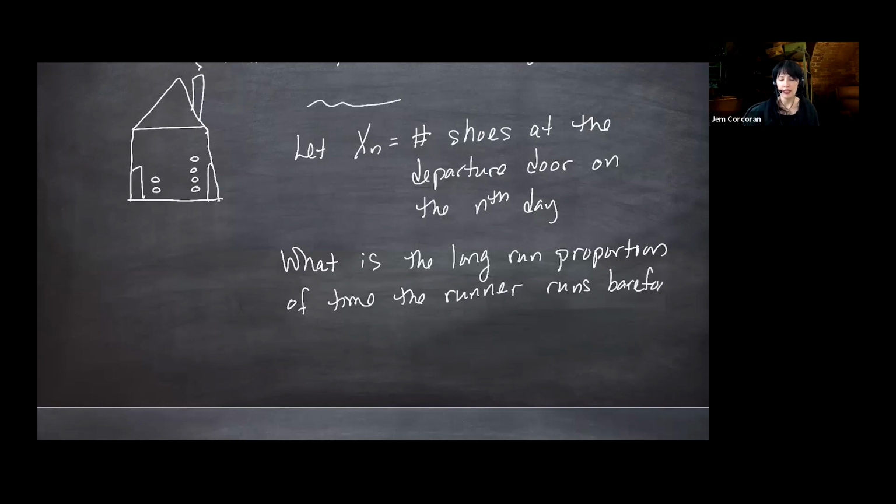So this means if X_n is the number of shoes at the departure door, we want to find the long run probability of being at state 0, which is equivalent to the stationary probability at state 0. Remember, we're assuming everything exists and is unique.